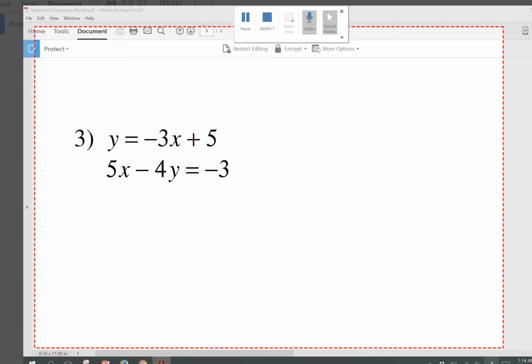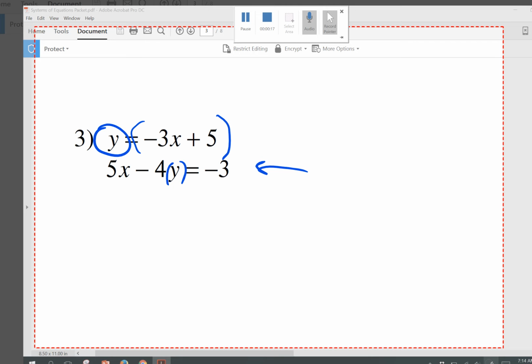First thing you need to know about substitution is that we're trying to find one variable that's solved for. So, for example, this y is solved for, meaning that we have y on one side of the equation, and what y is equal to is right here. And I want to substitute out this y. We're going to use just this bottom equation now, because we're going to be able to get rid of all of the y's and only solve for x. And I'm going to show you how you do that.